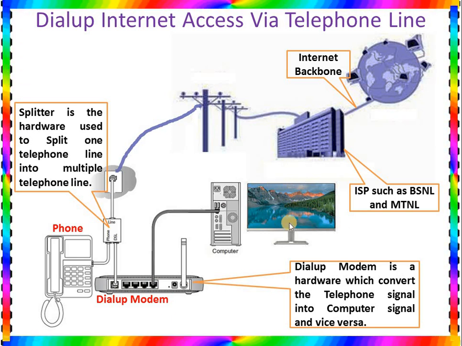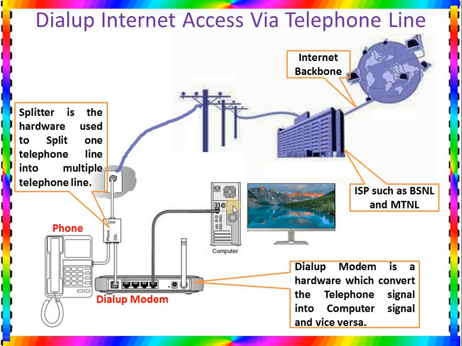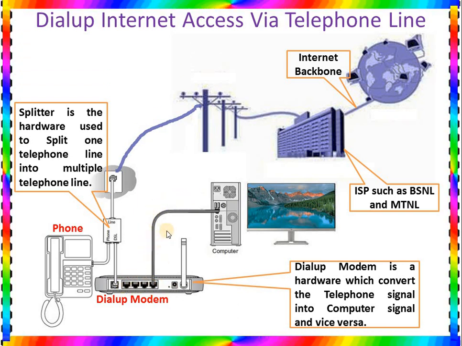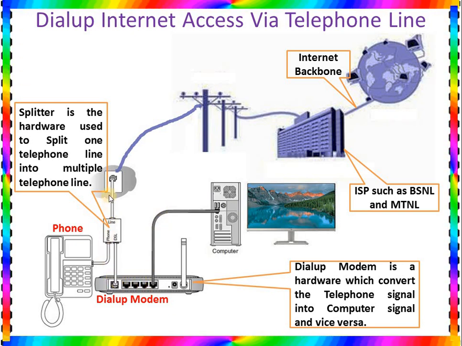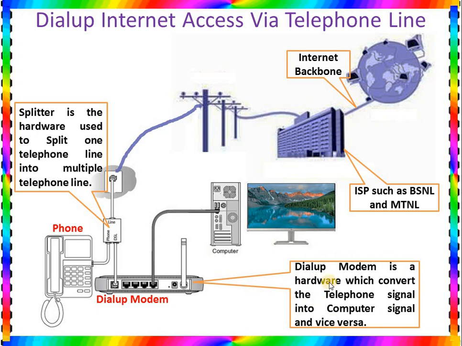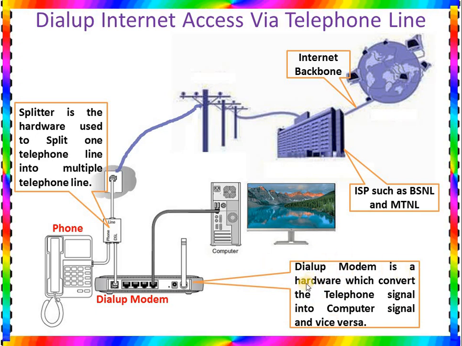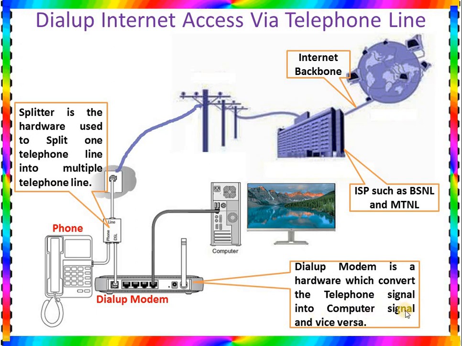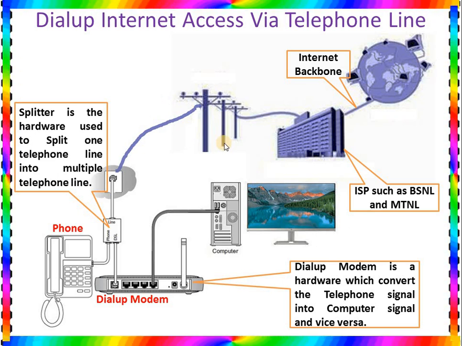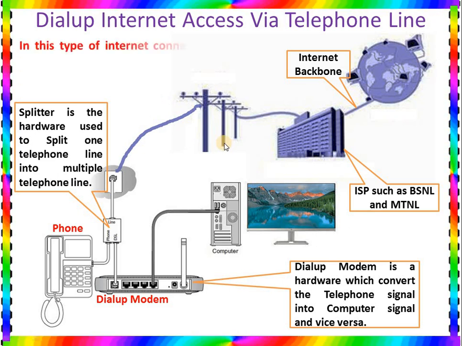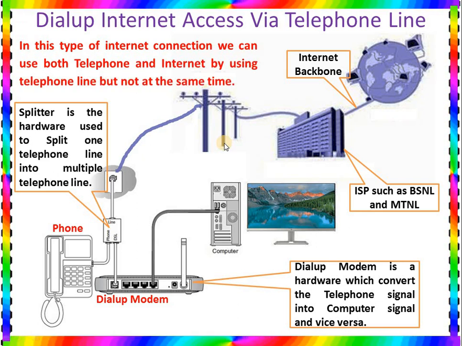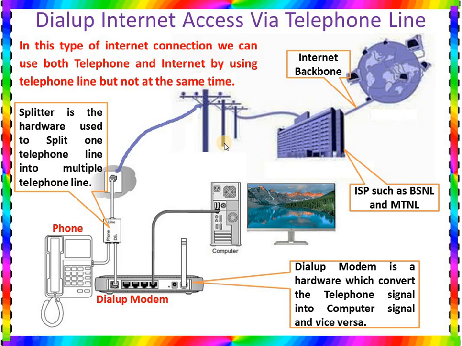Whenever we send data from this computer, the computer signal goes to the dial-up modem. The dial-up modem converts the computer signal into telephone signal and sends it to the internet. So this is the job of the dial-up modem. Here I have written that the dial-up modem is a hardware which converts the telephone signal into computer signal and vice versa. So this is the method of dial-up internet connection. In this type of internet connection, we can use both telephone and internet by using the telephone line, but not at the same time. This is a very important thing.